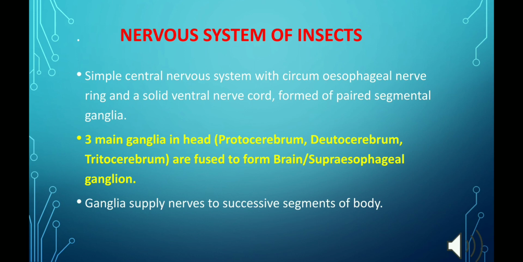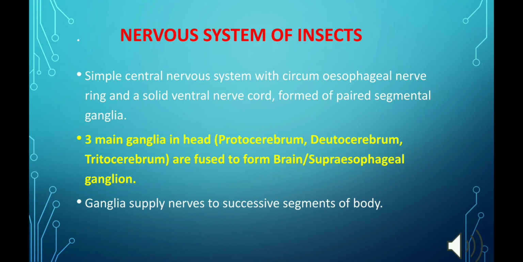Now moving next to the nervous system of insects. Insects have a simple nervous system with a dorsal brain which is linked to a ventral nerve cord, and that consists of paired segmental ganglia running along the ventral midline of the thorax and abdomen.